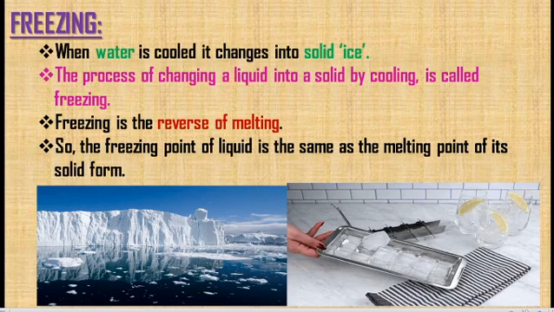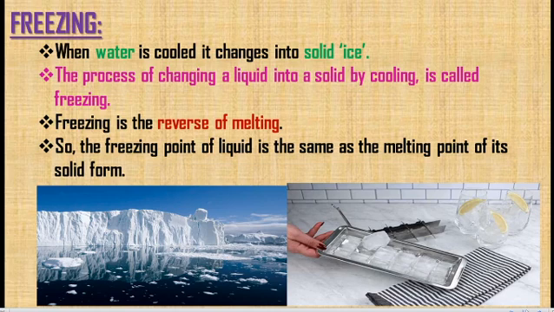And the next one is freezing. When water is cooled, it changes into solid, that is ice. Water is a liquid state matter, and when we reduce the heat, giving a very cool temperature, it changes into solid ice. The process of changing a liquid into solid by cooling is called freezing. Freezing is the opposite of melting. In melting, the solid is converted into liquid. In freezing, the liquid is converted into solid.